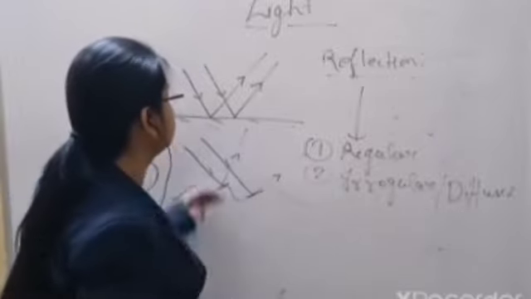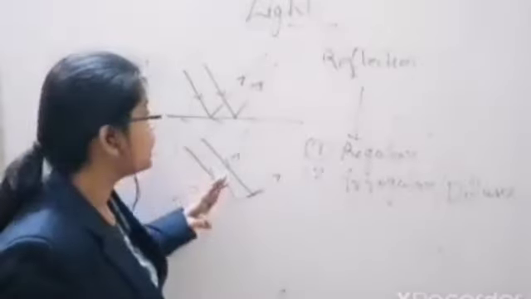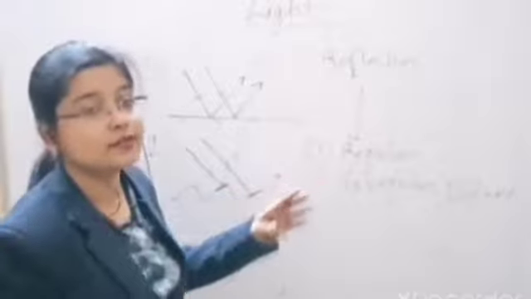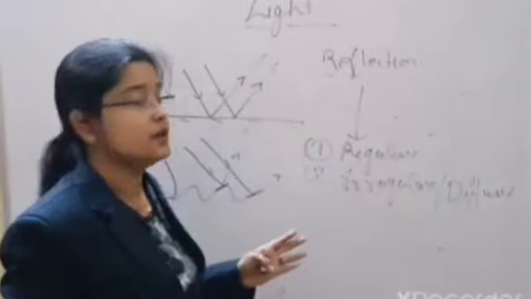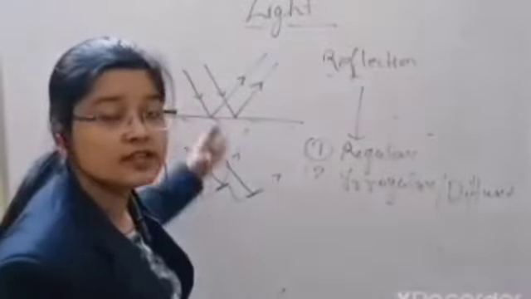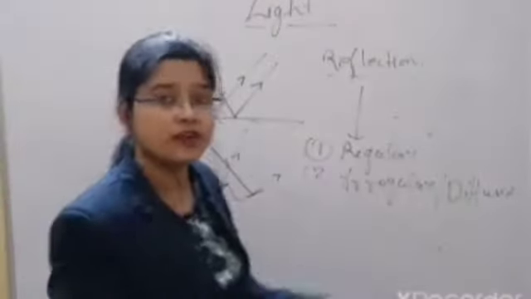So you can see here that light rays fall parallelly on the surface, but after reflection they never go parallelly. They go back in different directions. This is diffuse reflection. But both of these reflections follow the laws of reflection.